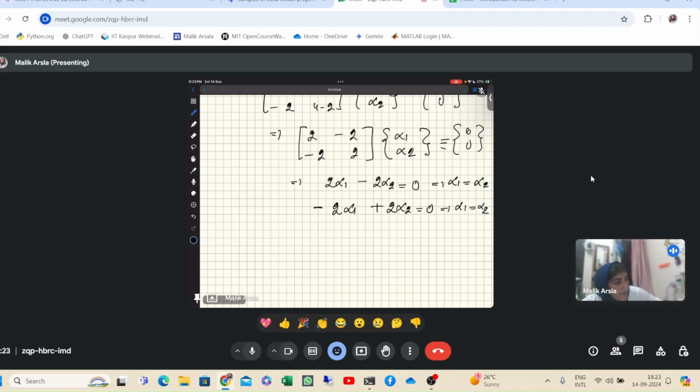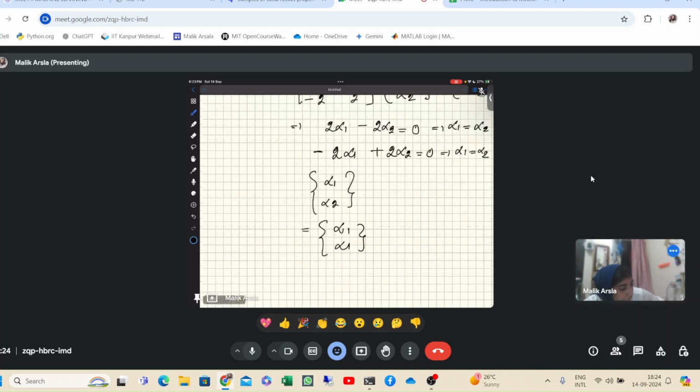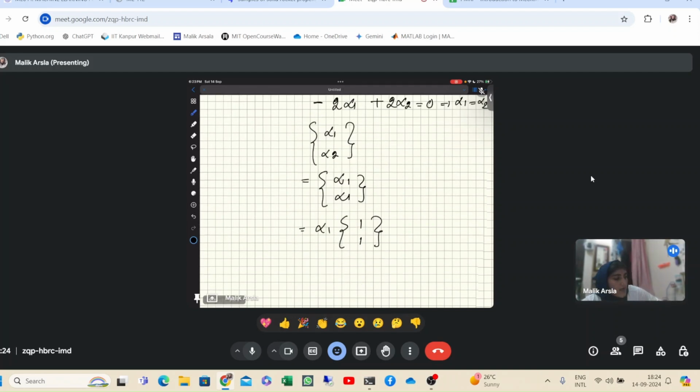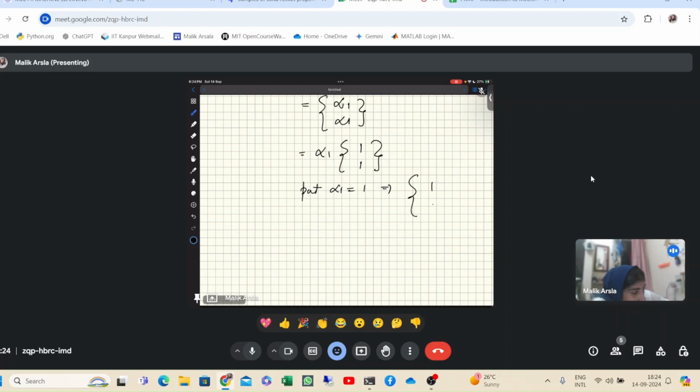So our eigenvector is alpha 1, alpha 2, and we know that alpha 1 is equal to alpha 2, so we will substitute one with the other, so it will be alpha 1, alpha 1. Now here we can put alpha 1 equal to 1, just to find out the eigenvector corresponding to this value, so this will be 1 comma 1.